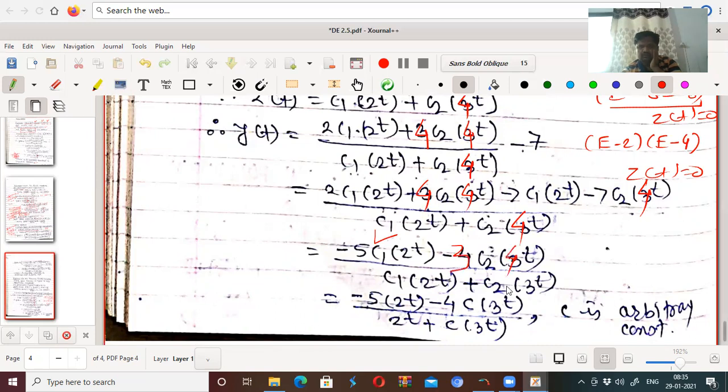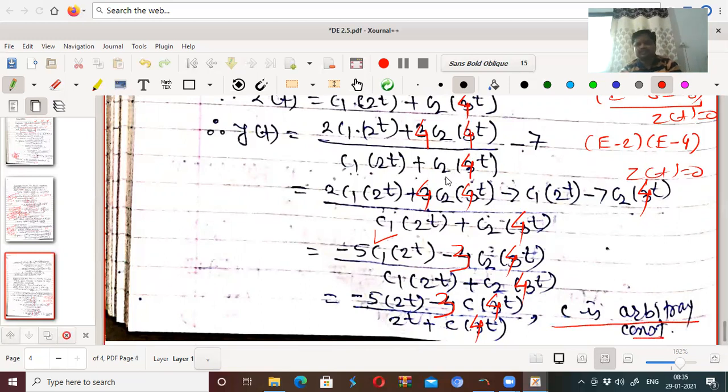3c2 4 to the power t divided by c1 2 to the power t plus c2 4 to the power t. Okay, and that can be written, dividing numerator and denominator by c1, as minus 5 2 to the power t minus 3c 4 to the power t, divided by 2 to the power t plus c 4 to the power t, where c is any arbitrary constant.